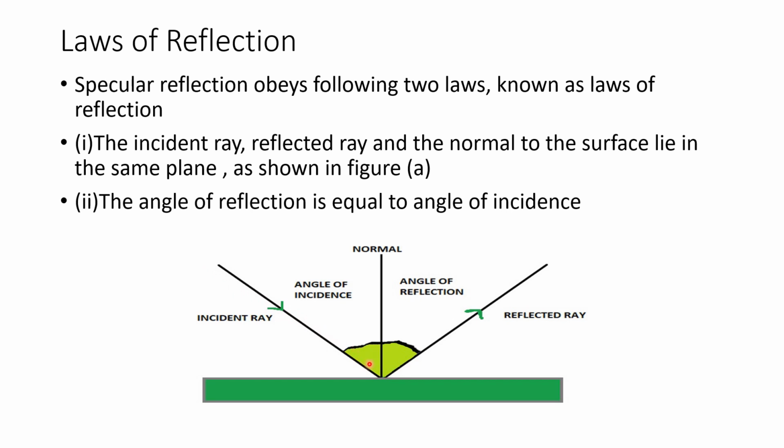This is the incident ray, this is the reflected ray, this is the normal to the reflecting surface. All these three lie in the same plane. And the second law is the angle of reflection is equal to the angle of incidence.